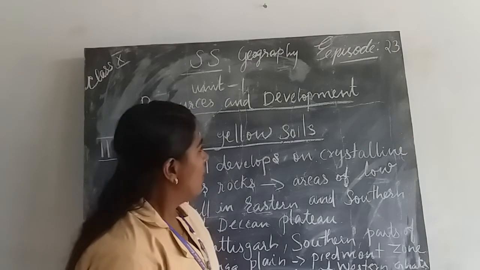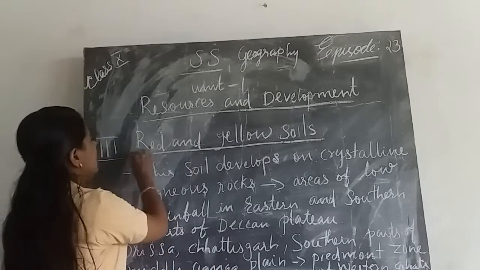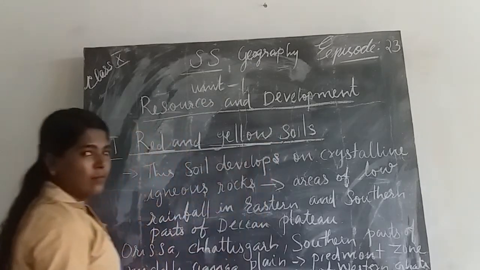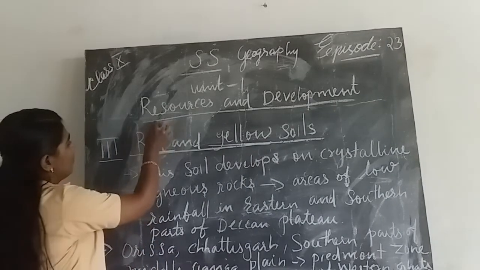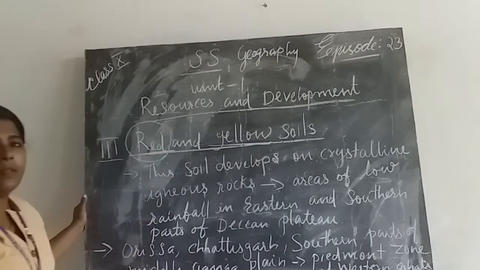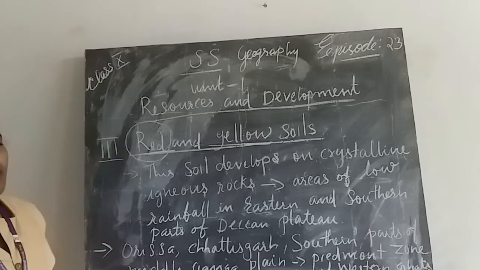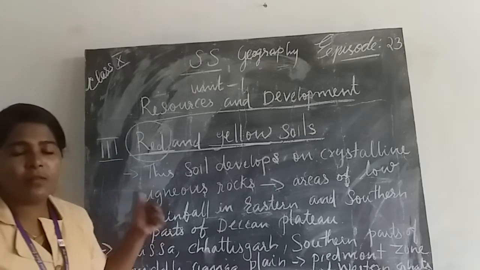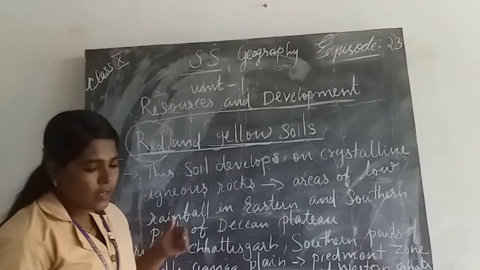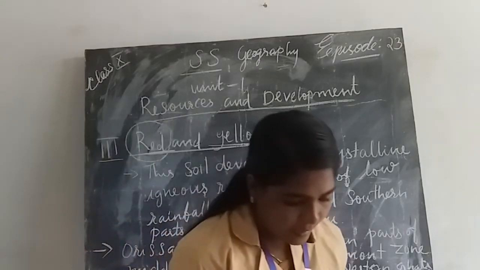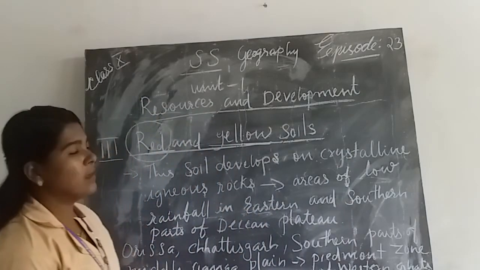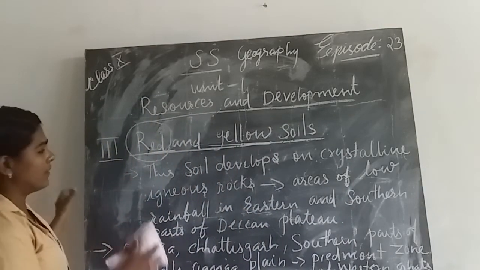Then why is the soil red and yellow in color? First, let's discuss why this soil is red in color. Because of the diffusion of iron content in crystalline and metamorphic rocks, this soil is red in color.